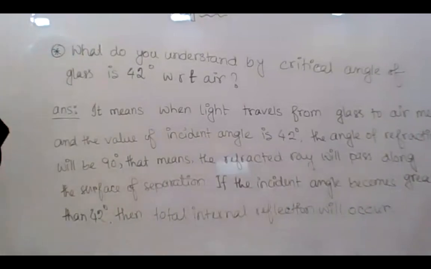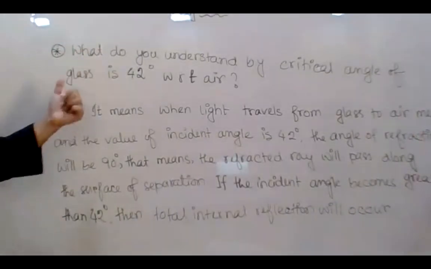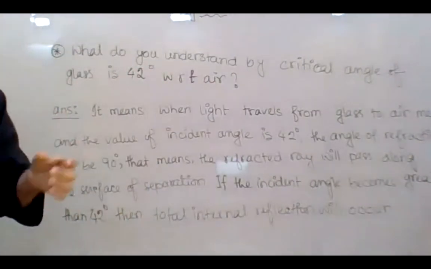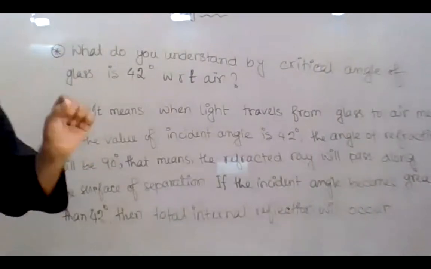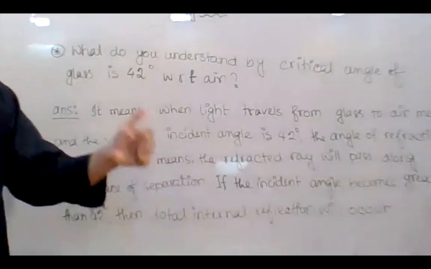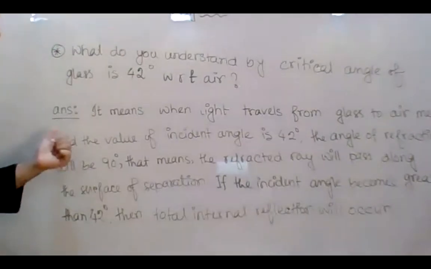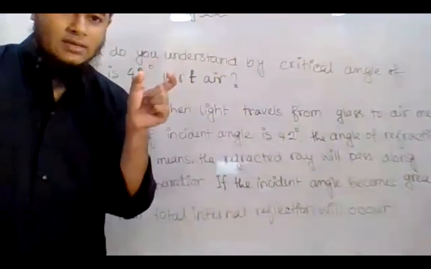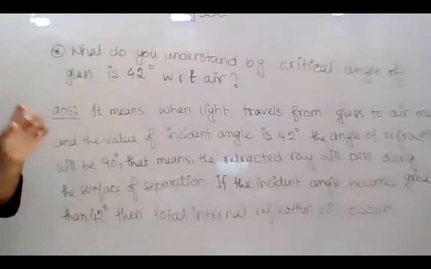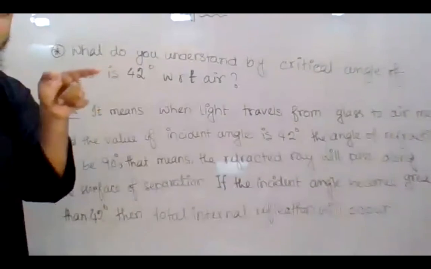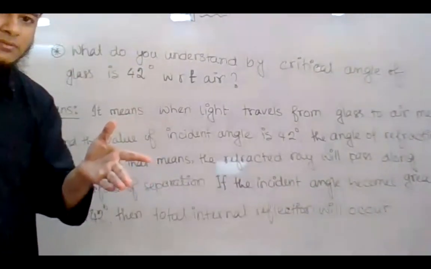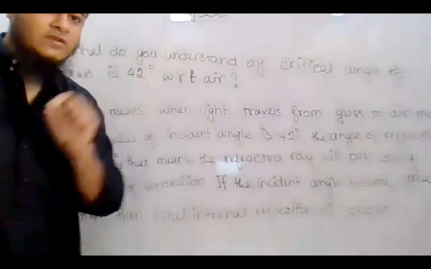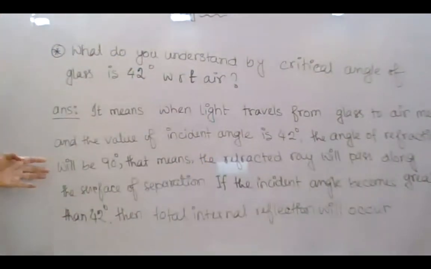Okay, so the question is, what do you understand by the critical angle of glass is 42 degrees with respect to air? Or it might say, what is the significance of the critical angle of glass being 42 degrees with respect to air? So the answer will be, we know that when the incident angle becomes equal to the critical angle, the angle of refraction becomes equal to 90 degrees, right? And the refracted ray passes along the surface of separation, right? So that is what I have written here.